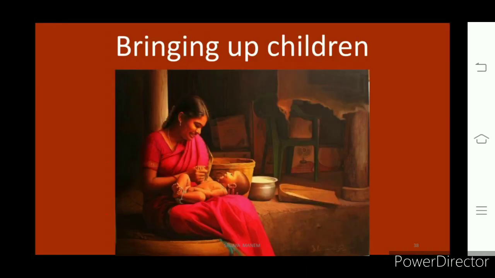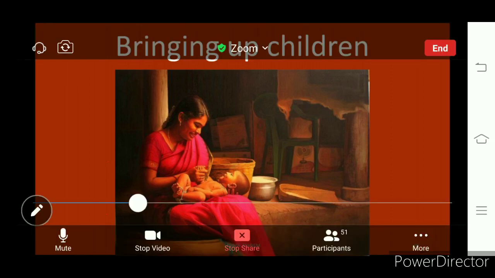And bringing up the children, you are the children, so your mother cooks for you and teaches the important things to you. She takes care of you, she takes care of your growing up. For all these works she is not paid. That means it is unpaid work.